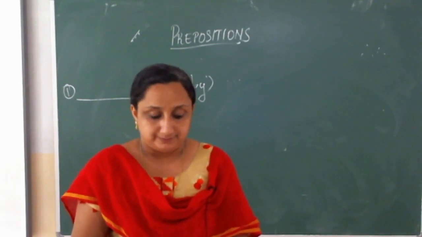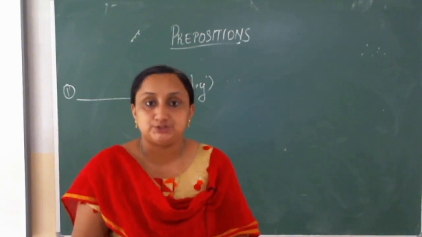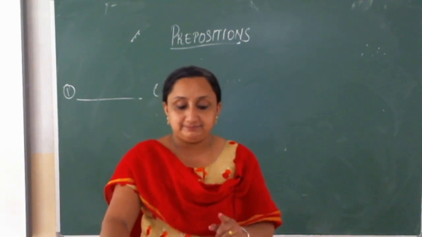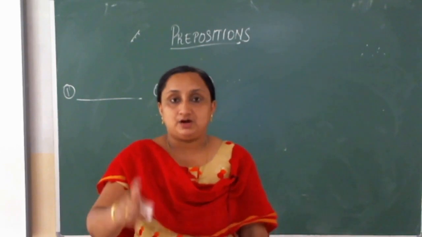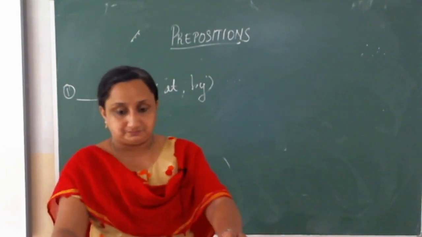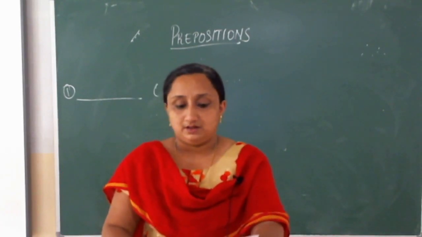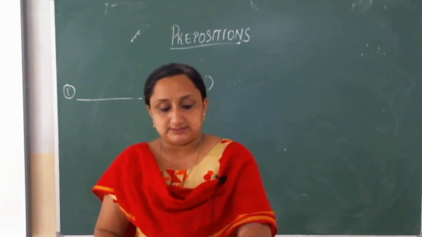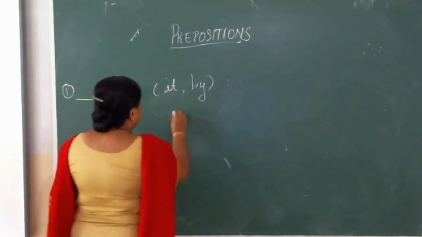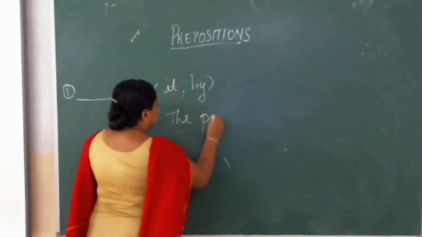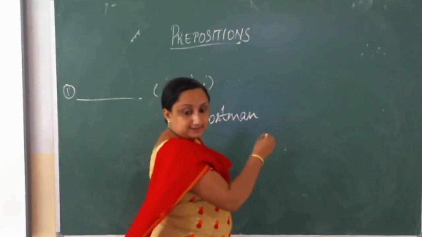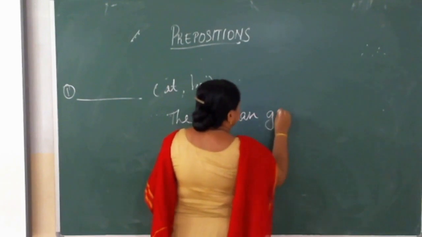Omission of preposition. The postman gave the letter to him. See, the postman gave him the letter. Got it? Now see, these two sentences are interchanged and the meaning has to be the same. For the first one, the postman gave the letter to him.